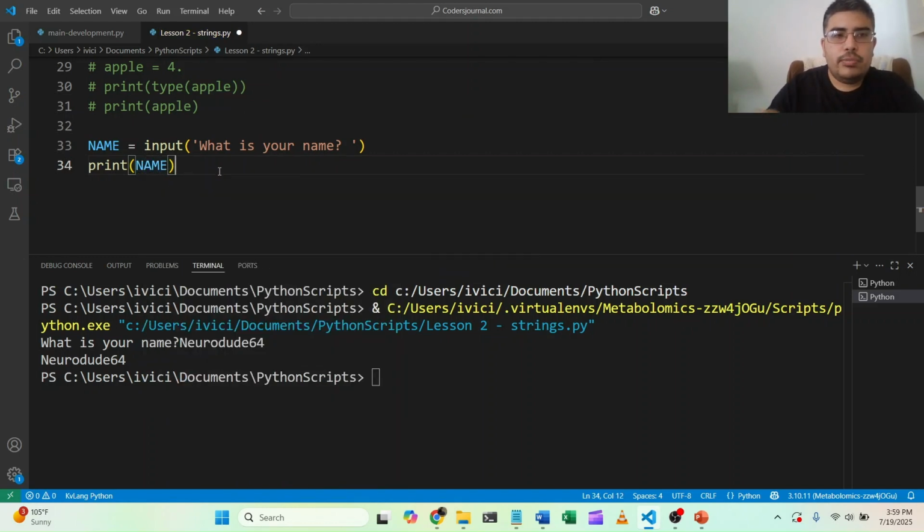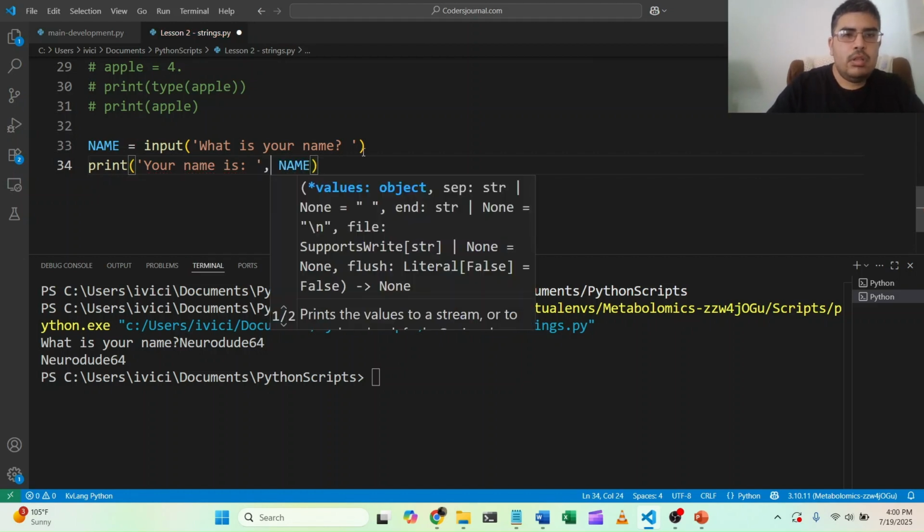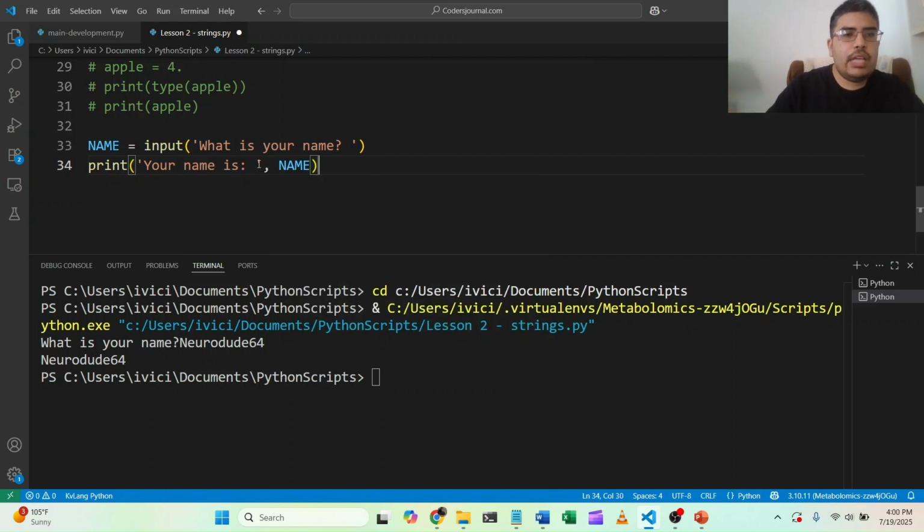I'm going to add some more functionality to this. But first, we're going to just print out the name. After we input the name, we'll just print out the name. Or let's say, your name is, like that. Okay, comma. All right, let's try that. So in this case, we're going to input our name, and then it'll say your name is whatever the name that was inputted. All right, let's run it.